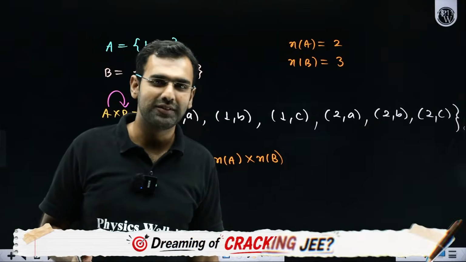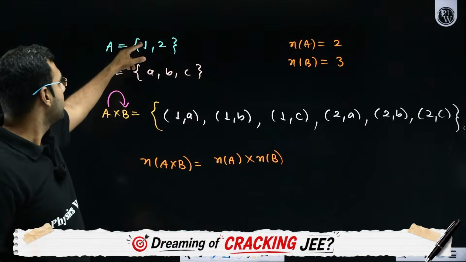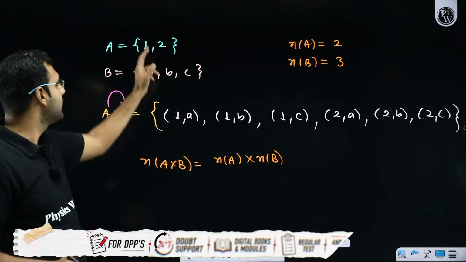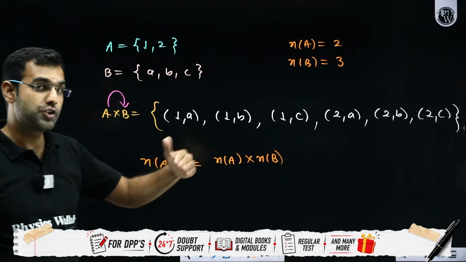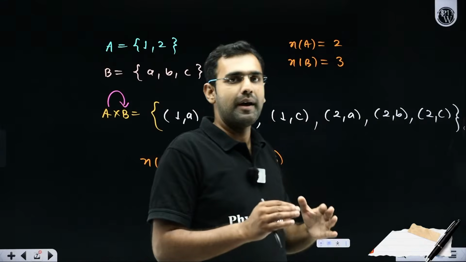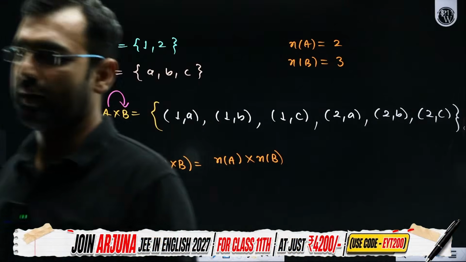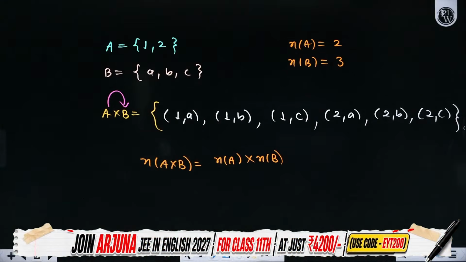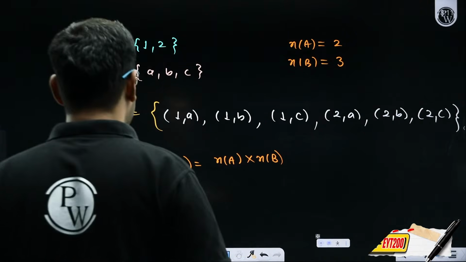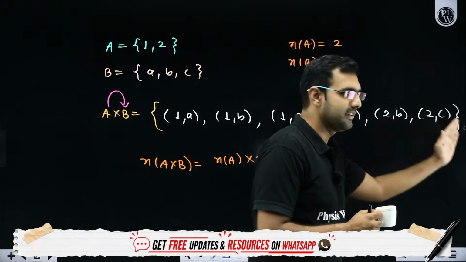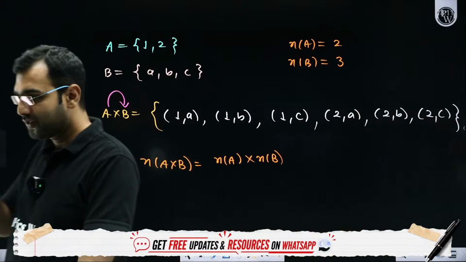Basic maths, students, basic maths. 1 can be mapped with these 3 elements, then 2 will be mapped with these 3 elements. So each of the elements of A will be mapped with each of the elements of B, which means 2 elements from A will be mapped with 3 elements of B, so total mappings are going to be 6. Everybody understood that?